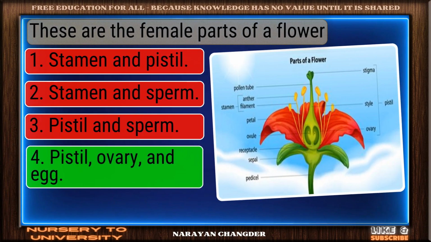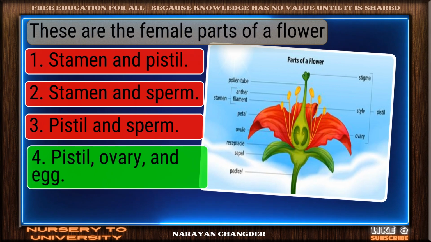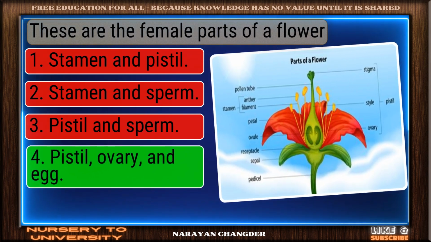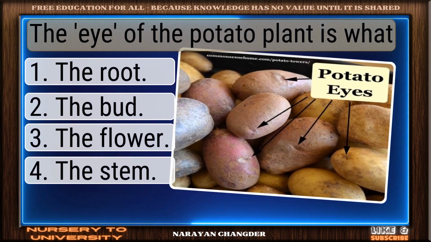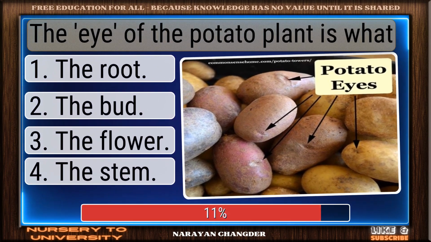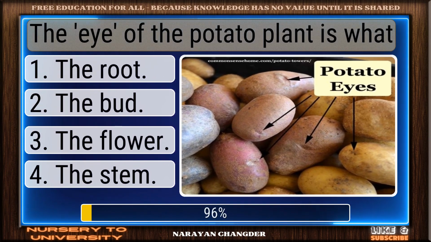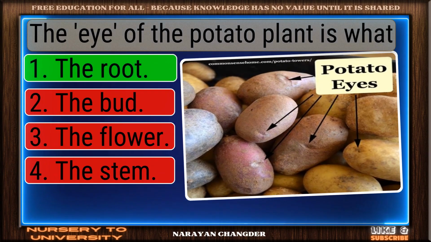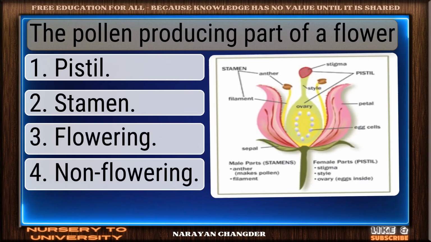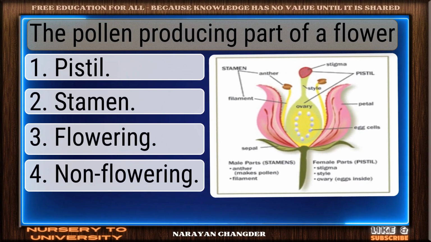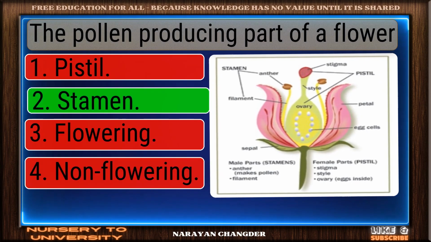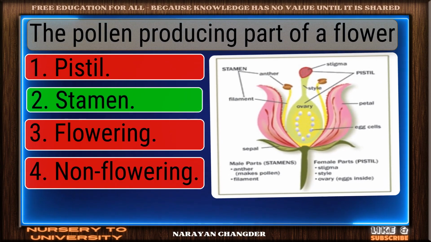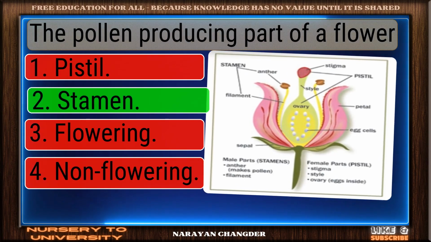Nice work. You chose pistil, ovary, and egg, and it is correct. Question number 102. The eye of the potato plant is what? On track. The root is the correct answer. Question number 103. The pollen-producing part of a flower. Sharp thinking. Stamen is the right choice.